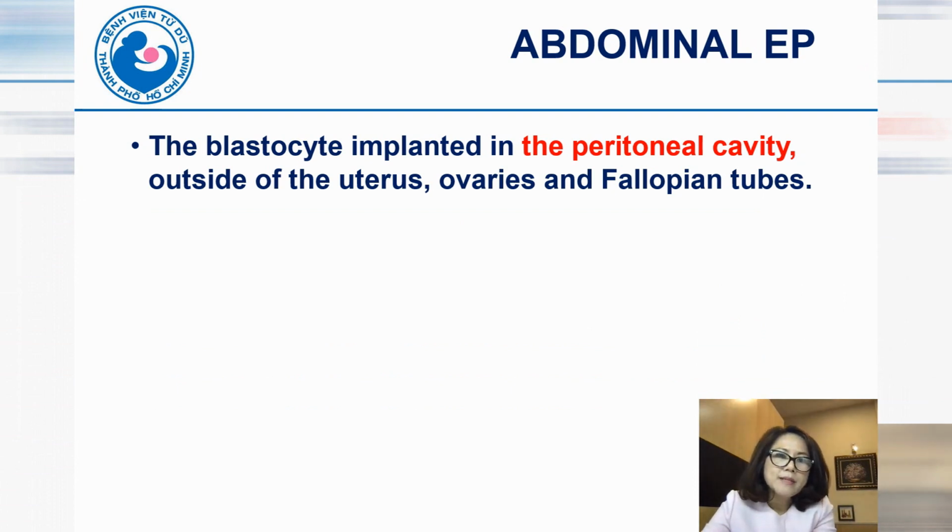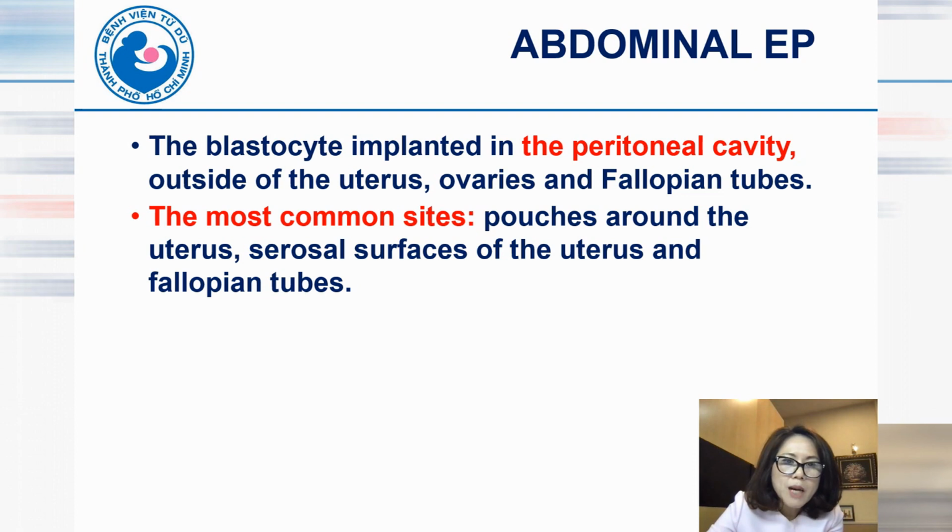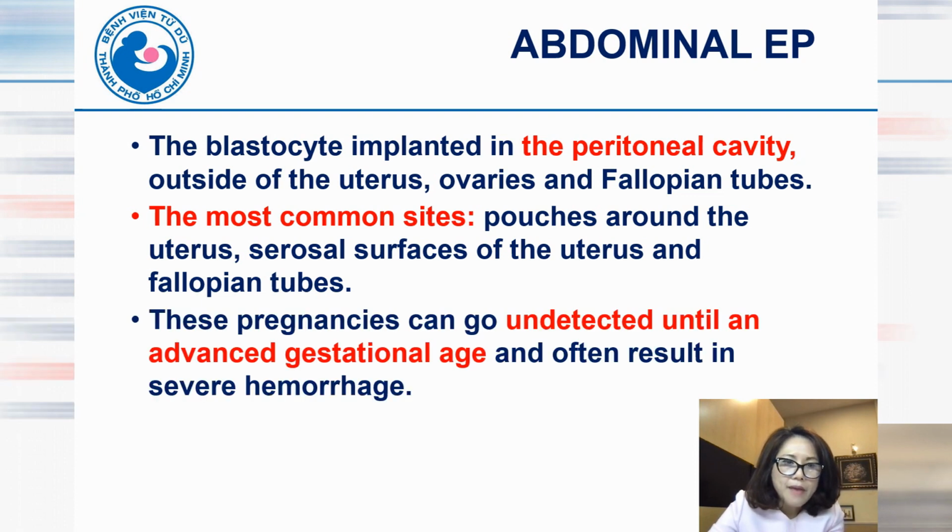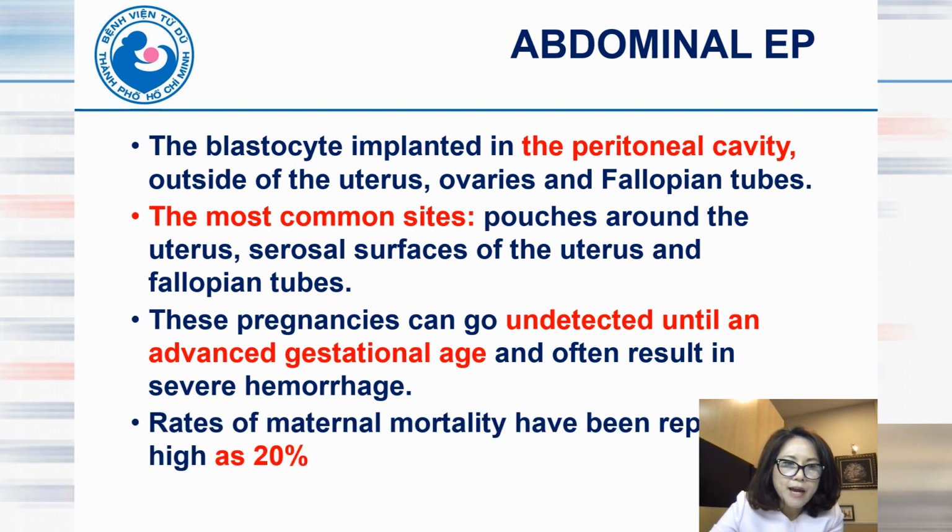Abdominal ectopic pregnancy occurs when the blastocyst implants in the peritoneal cavity outside of the uterus, ovary, and fallopian tube. The most common sign of abdominal ectopic pregnancy is a mass in the pouch of Douglas, on the serosal surface of the uterus and fallopian tube. The pregnancy can go undetected until an advanced gestational age and often results in severe hemorrhage. The rate of maternal mortality has been reported as high as 20%.